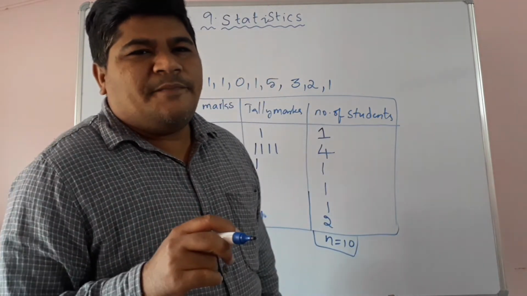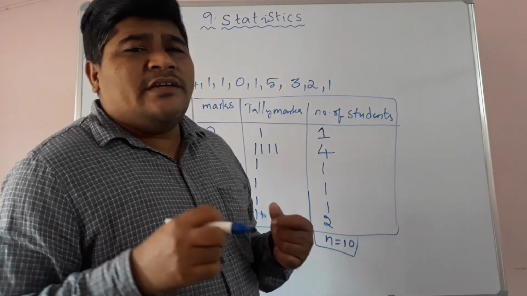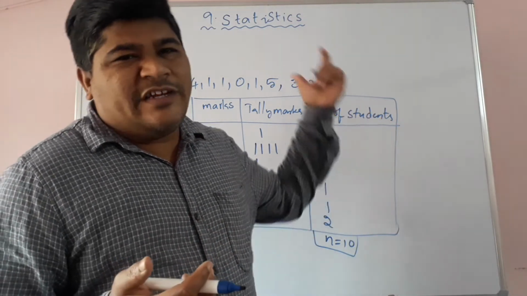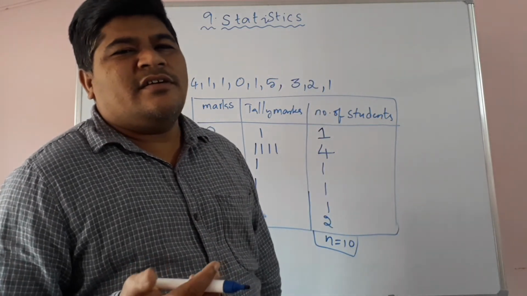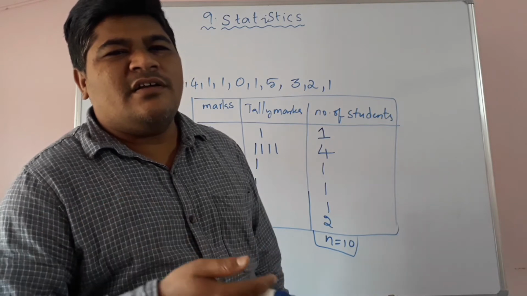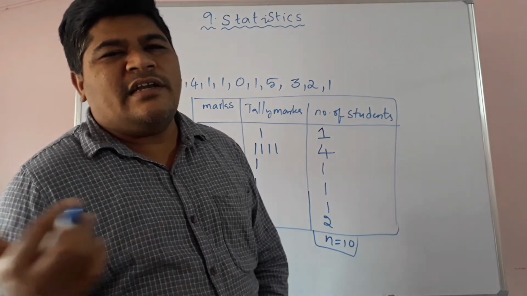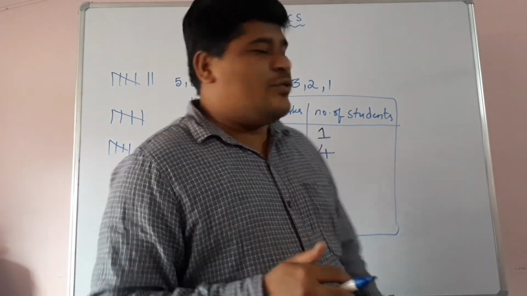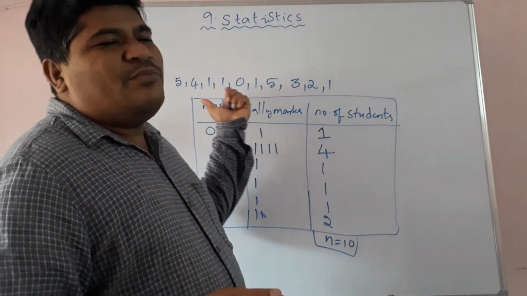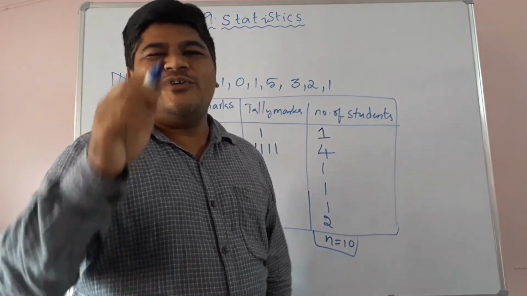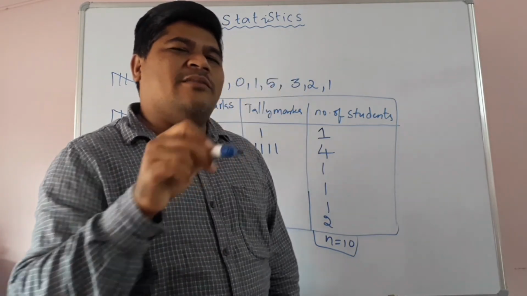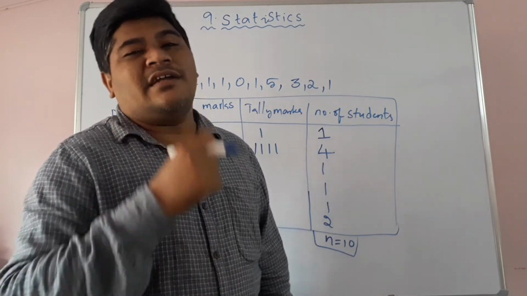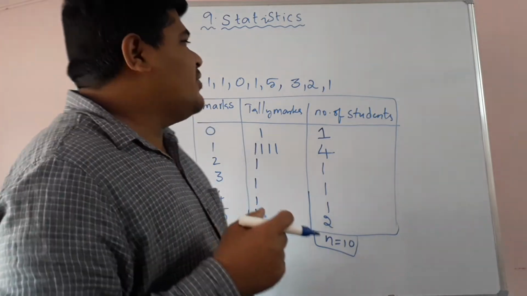Okay. And children, sometimes these observations may be big numbers. If the test is conducted for 100, then students will get marks like 71, 51, 40, 91, 95, 85, 75, 65. Writing marks from 0 to 5 is very easy, but for 1 to 100, writing 1 mark, 2 marks, 3 marks takes more time. So there we will use class intervals.